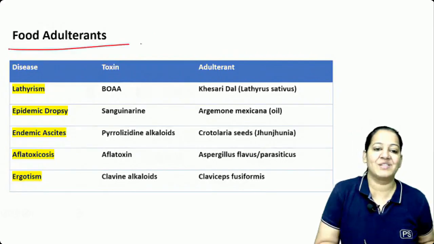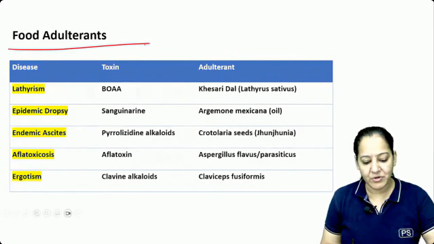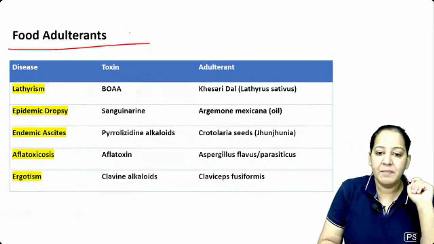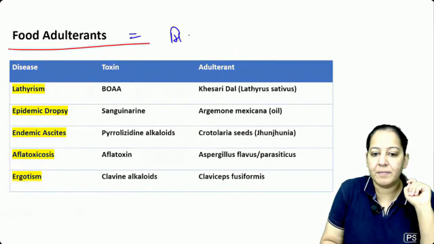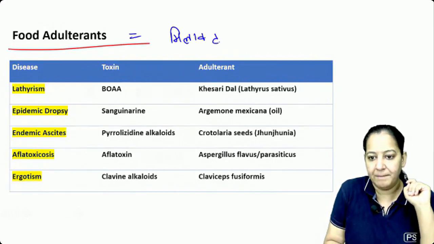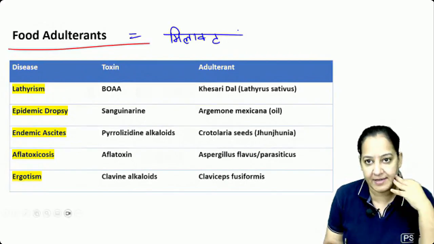I guess food adulterants. What is the last topic I want to cover here? Food adulterants. In Hindi, adulterant means milavat, right? They adulterate food, right? For cost cutting, it is done, right?